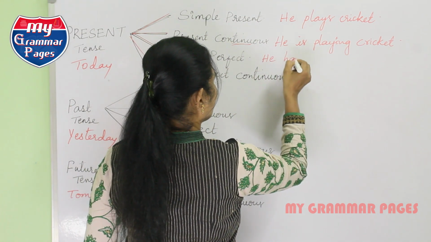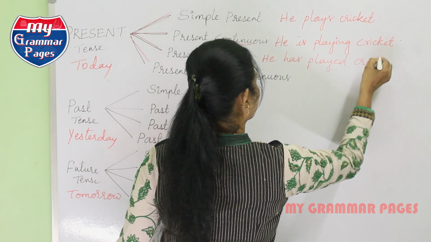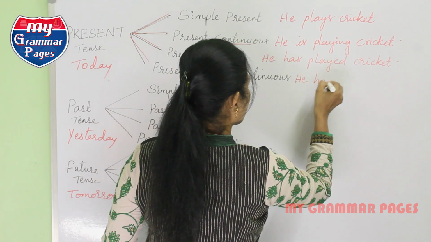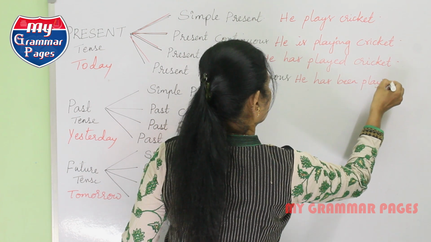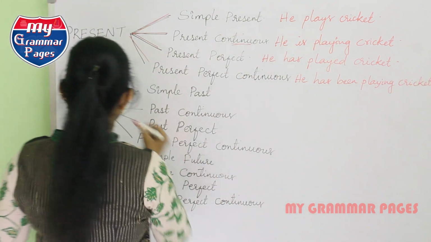He has played cricket, present perfect. He has been playing cricket is present perfect continuous tense.